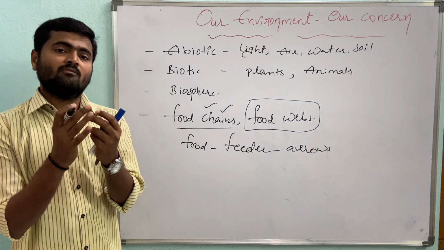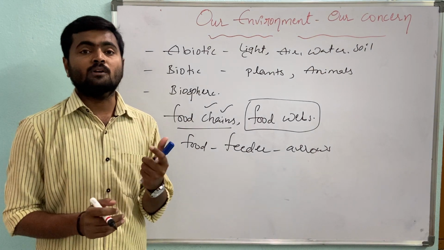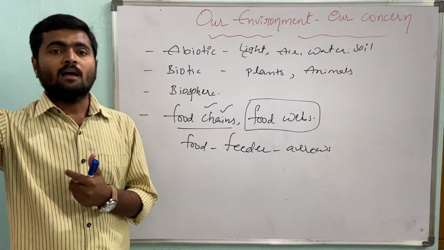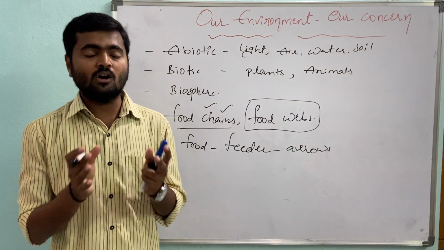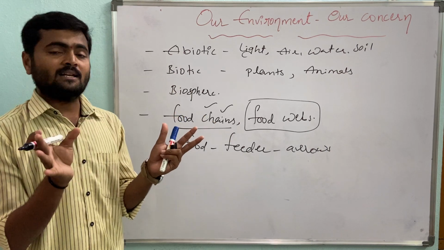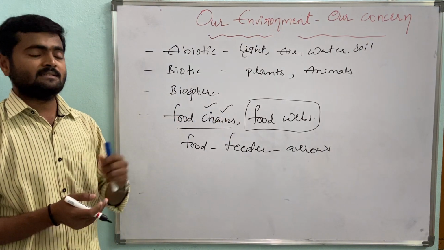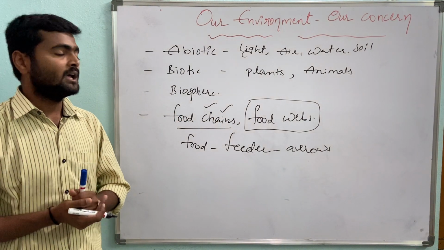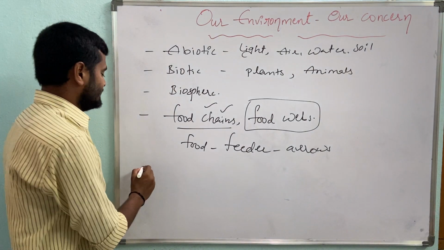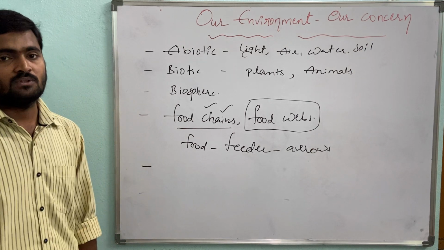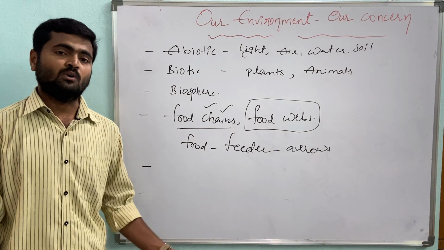One living organism may be food for more than one animal, and one animal can collect more than one type of food material. So all the food chains interlinked with each other join together to form a food web, a network like structure. By taking one example, we can discuss what is a food chain, what is food and what is feeder.